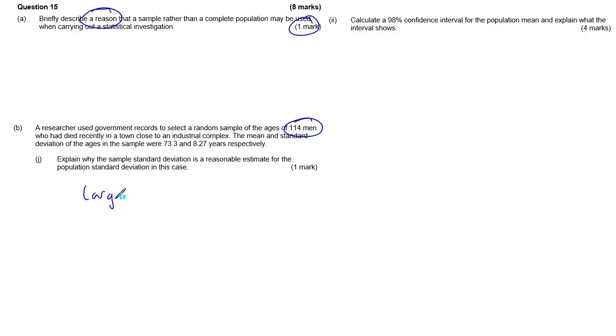Well, it's a large sample. In most situations, we would consider a large sample to be anything greater than 30. Again, I suggest you write down a sentence that actually explains that.